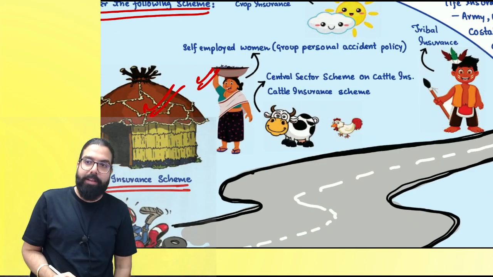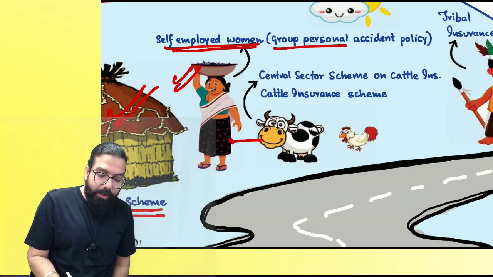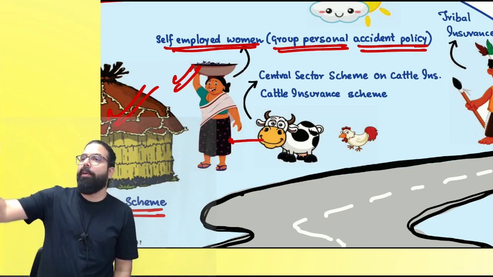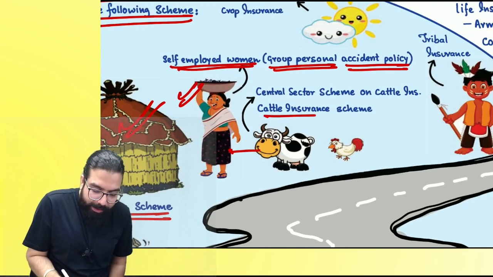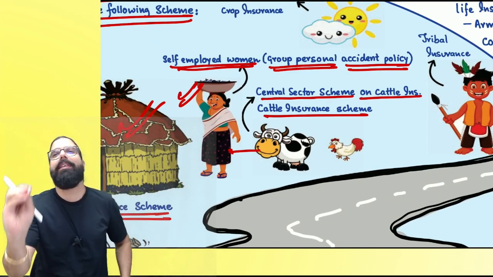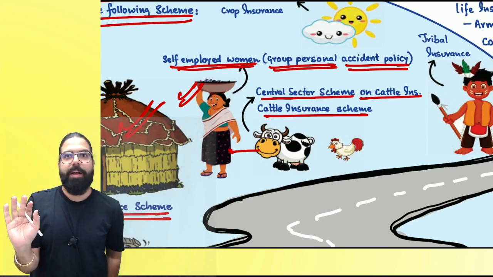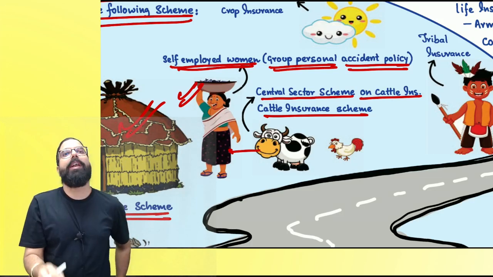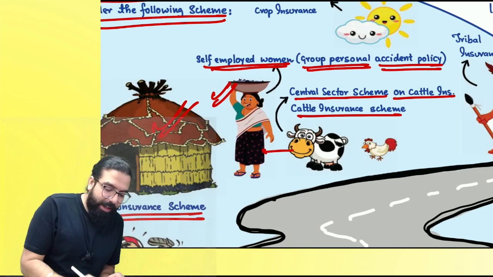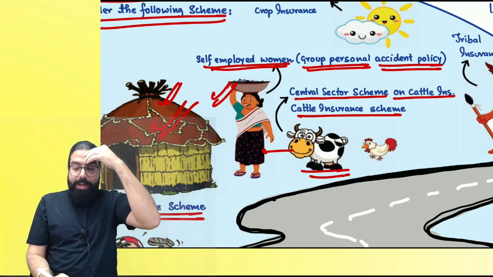This self-employed women is there. Self-employed women, supposing this cow comes and hits, so they are saying self-employed women, general group personal accident policy. Self-employed women's group personal accident policy will also be exempted. Then they are saying cattle insurance, central sector scheme on cattle insurance also. Under the schemes, see, I'm not an insurance agent that I will know everything inside the scheme also. Are you guys able to understand? So under this scheme, whenever insurance is sold, whatever is the amount charged, on that there is no GST. Now, see, in the village, hut insurance. You'll remember hut. Beside the hut, self-employed women. Behind self-employed women, cattle is there.